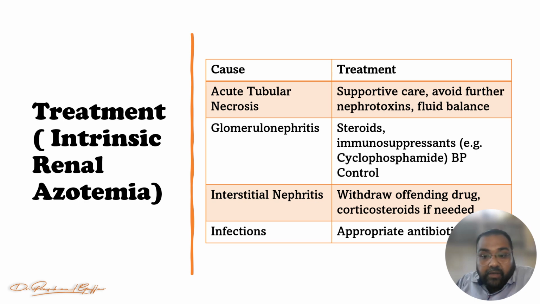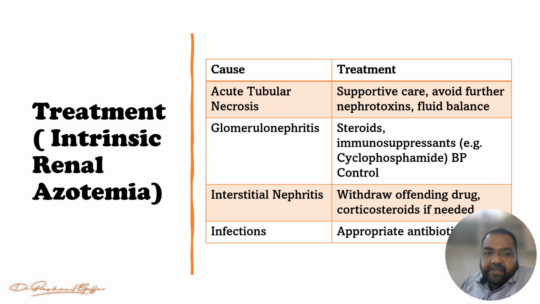So we should not give further damage. We will not worsen it, we will protect what is left and try to improve it, right? So if the cause is acute tubular necrosis, we have to give supportive care and avoid further nephrotoxins like antibiotics, right? And we maintain fluid balance, right?